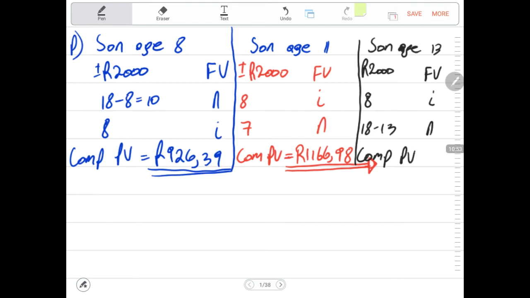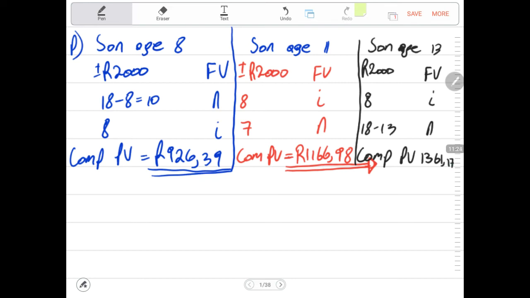We have 2,000 rands, which is our future value. We have 8 as our interest. We have 18 minus 13 as our n. Then we compute the present value. The present value for the son age 13 is 1,361 rand 17 cents. So this is how much must be invested presently.